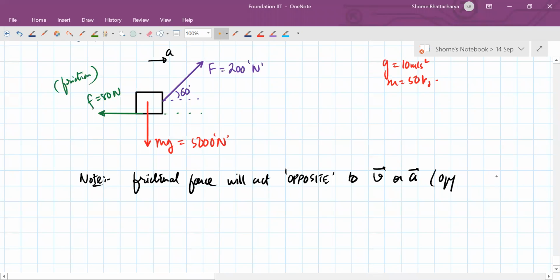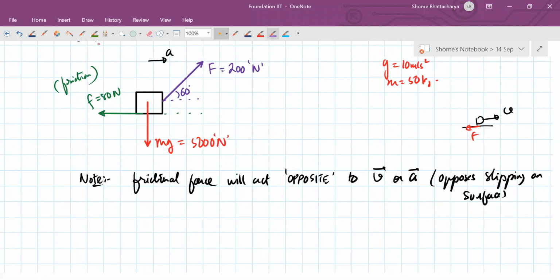It basically opposes the slipping on the surface. So if the body has a tendency to move like this, then the friction acts on it backwards like this. So that is the idea. And of course, there is another force, which is the normal reaction.